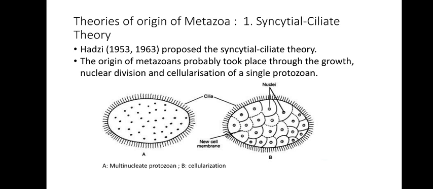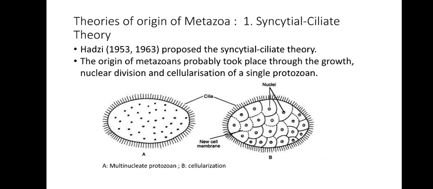Now, this theory says that metazoans have evolved from ciliates. What are ciliates? These are unicellular organisms which have cilia as their locomotive structures. So a syncytial ciliate has given rise to a metazoan is what the theory says.